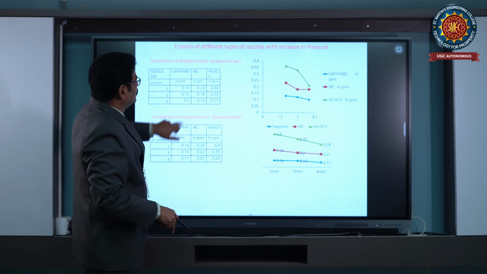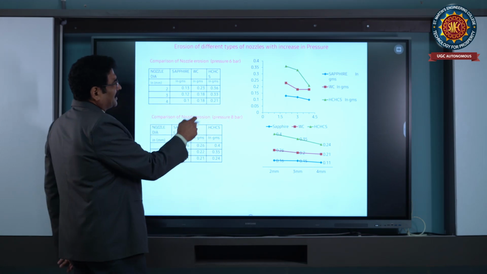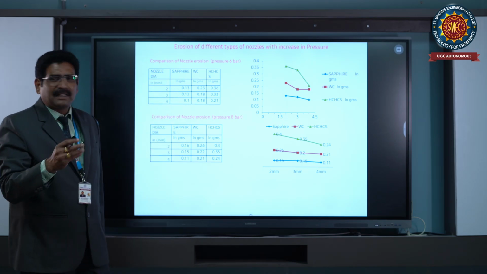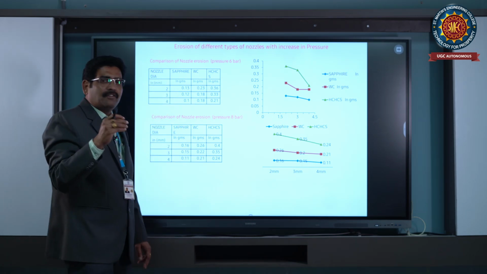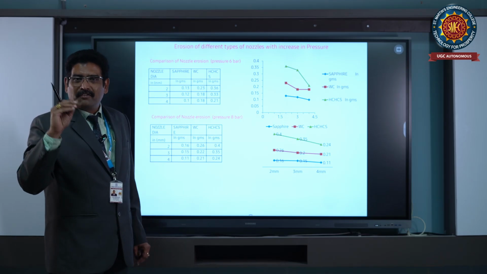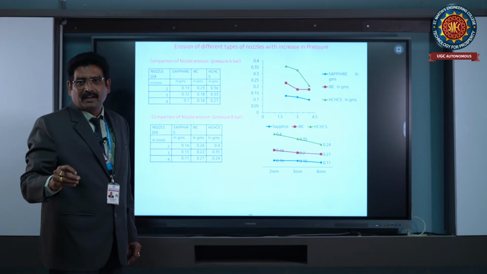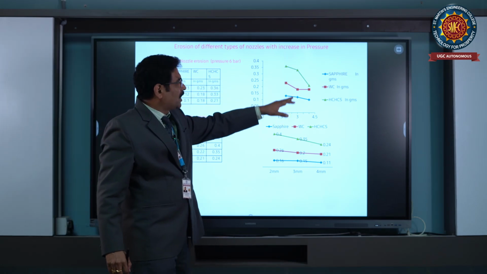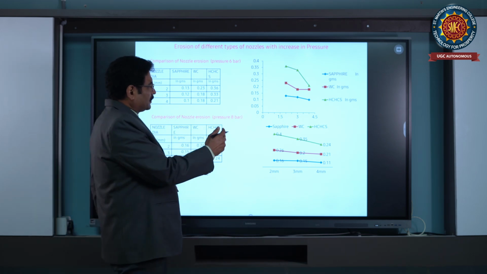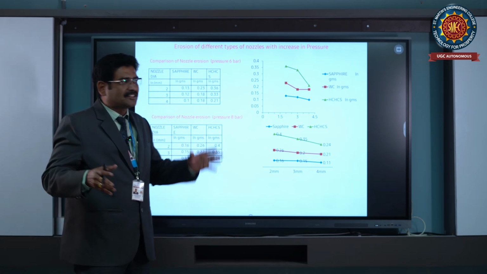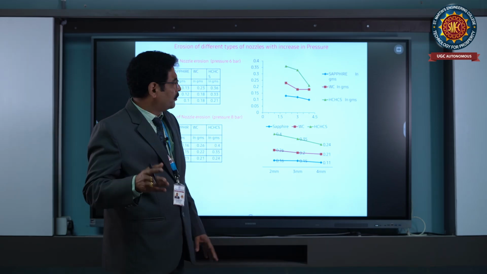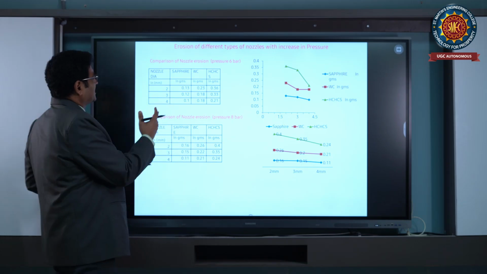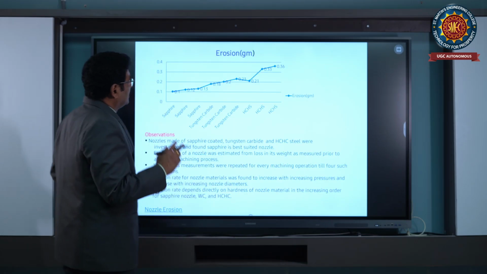The graph also clearly indicates the variations. For high carbon, high chromium steel, the nozzle erosion will take place drastically. That means damage of the nozzle will be taking place very frequently, and replacing of the nozzle is required frequently. But if you see tungsten carbide or sapphire, there is a variation. It is not the same as compared with high carbon, high chromium steel. That is the reason why sapphire and tungsten carbide are much preferable nozzles.